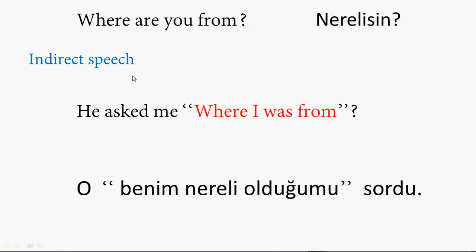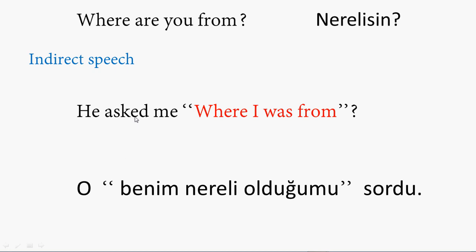Now let's see here the question example with the question words, which means "where are you from?" In Turkish we say nerelisin, nerelisin. This is the direct form, as I said. So indirect is like this. We say in Turkish, o benim nereli olduğumu sordu. O benim nereli olduğumu sordu.